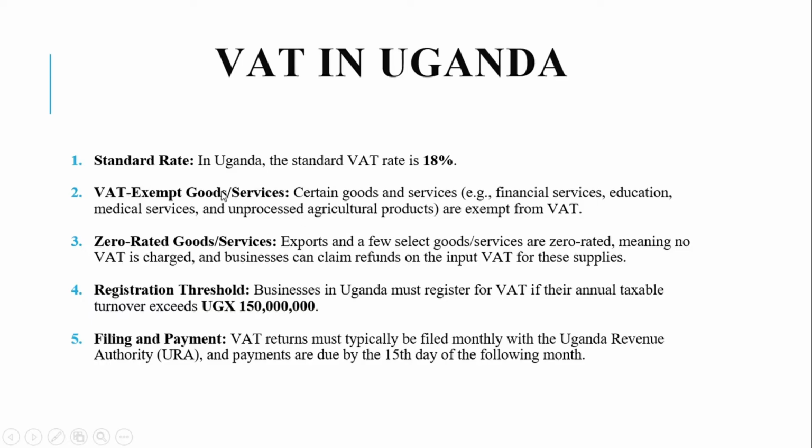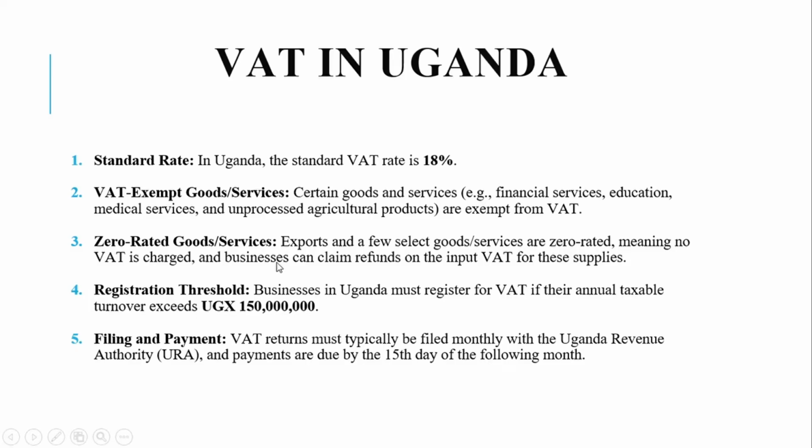So we have the VAT exempt goods or services. Some goods and services do not attract VAT, meaning businesses dealing in them cannot charge VAT or claim VAT input refunds. Certain goods and services, for example, financial services, e.g. bank loans, insurance, education services, e.g. tuition fees at schools and universities, medical services, e.g. hospital treatment, unprocessed agricultural products like maize, raw coffee beans, they are exempt from VAT, they don't attract VAT.